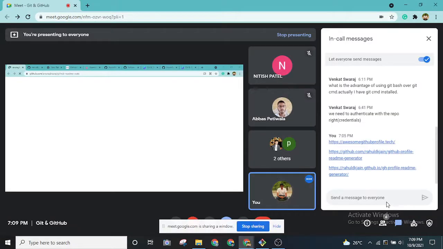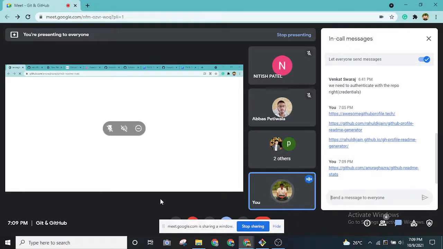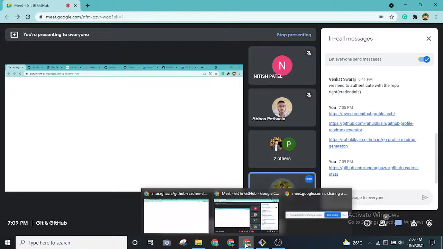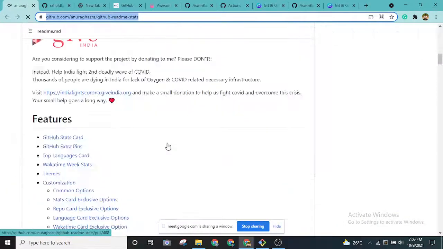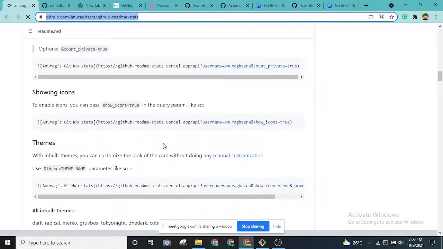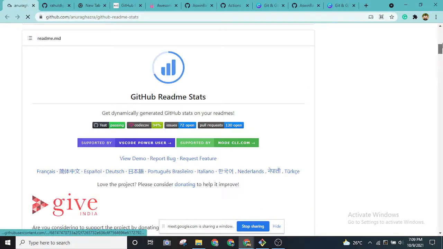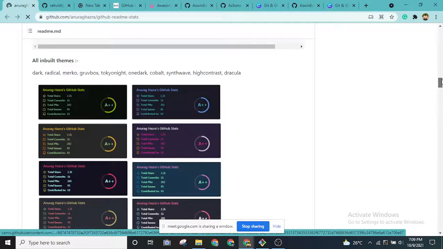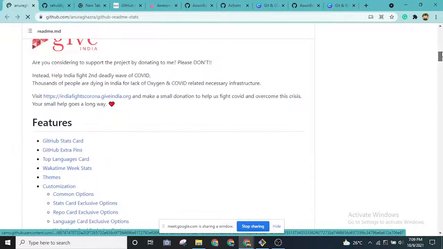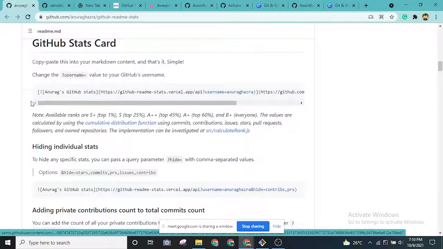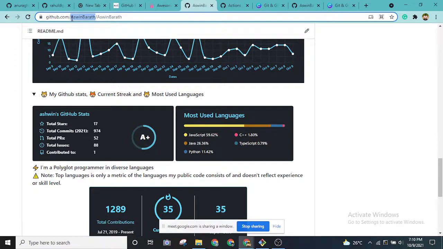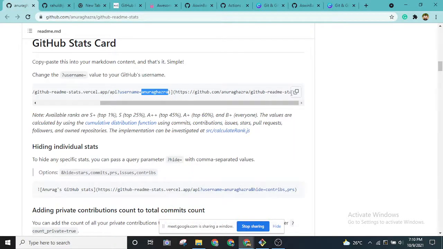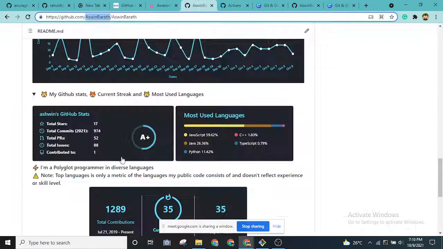So this repository, if you just follow it step by step, it will dynamically show all of your GitHub statistics properly. Okay, so if you can go through this documentation neatly. There are themes you can follow, so it is pretty simple only. All you have to do is copy this code and change this username to your GitHub username. As you can see, my username is Ashwin Bharat, right? So I'll be putting this over here and copy pasting it into my readme.md file.